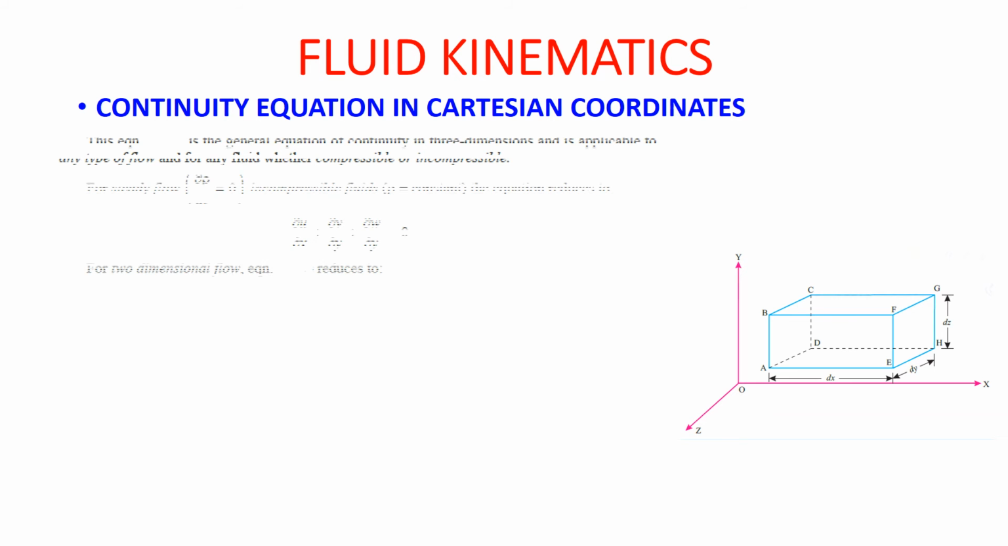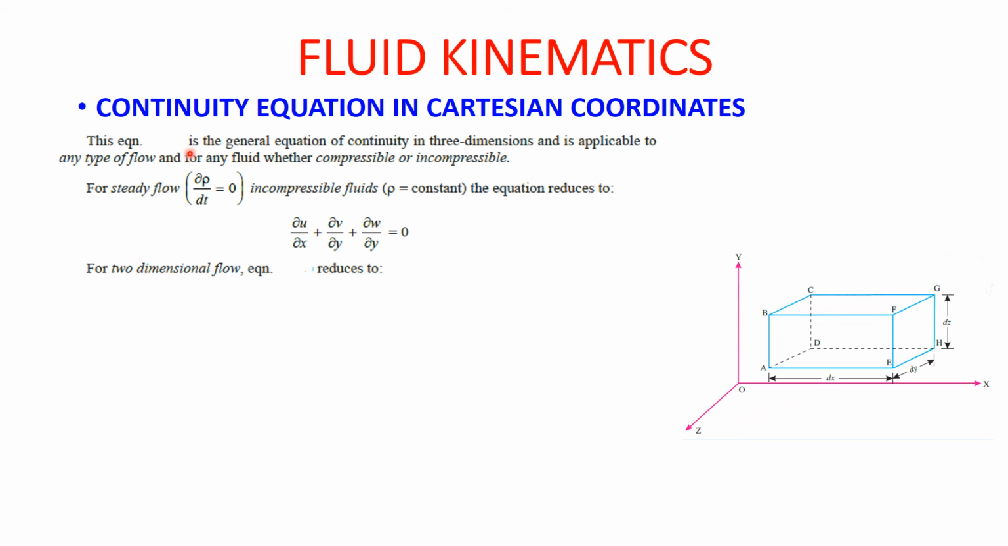Now when we finalize this equation, this is the generalized equation for three dimensions, or we can say the Cartesian coordinate system. If a steady flow is considered here, then ∂ρ/∂t is 0, because the density will not change from time to time. So the density is constant. If we keep density constant, then we get the final equation as ∂u/∂x plus ∂v/∂y plus ∂w/∂z equal to 0. Here we require ∂z.